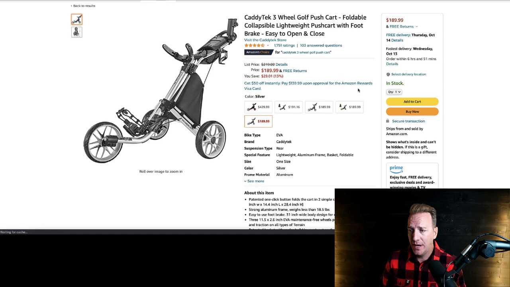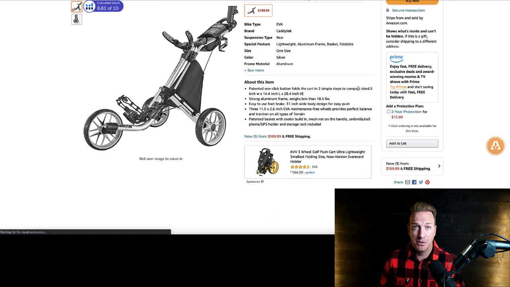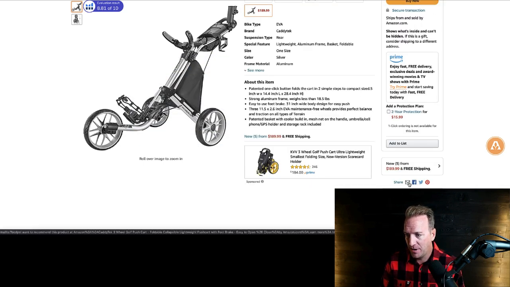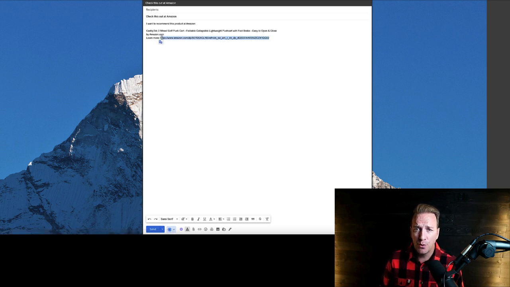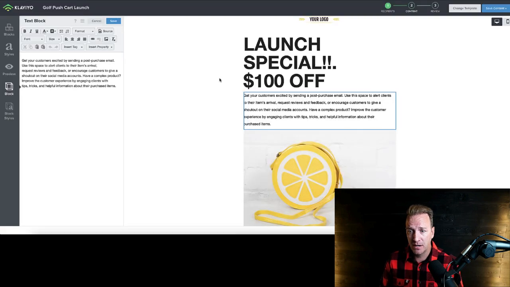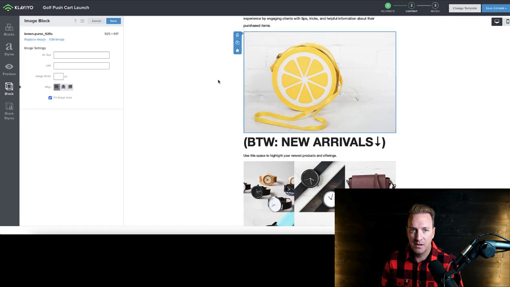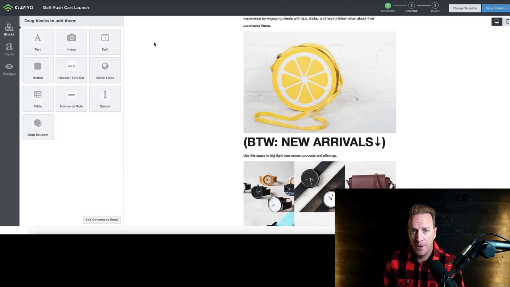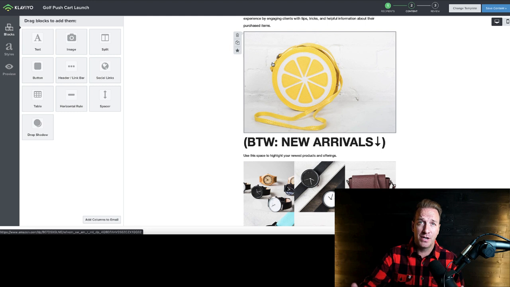So you could even go into Amazon as an example here, just so Amazon knows that you're actually sending external traffic through an email. You could come to your listing as an example, pretend this is ours, click on that email, and then it's going to give you a special URL that you could open up and add to an email campaign just so that they know that this traffic is coming. So as an example, let's just pretend that this was a click here button. We could just put the text in there, hit save. And then anytime somebody clicked on that call to action here, it's going to divert them to your listing on Amazon, but it's going to give you credit as coming externally through that email link, which Amazon's going to like and give you credit for. So email is one way to do that.